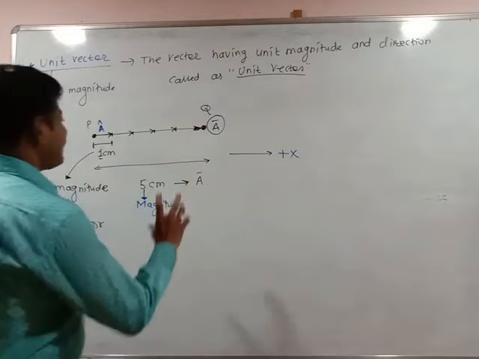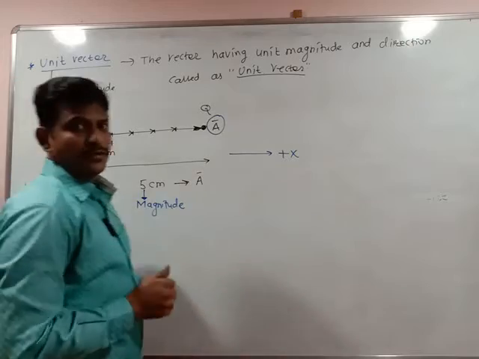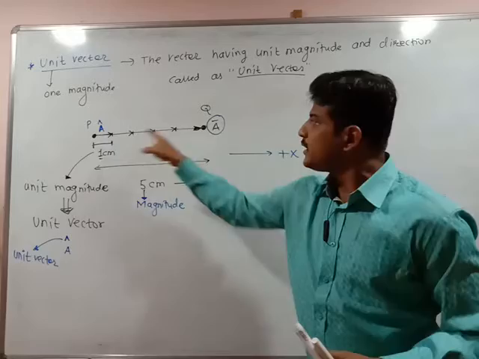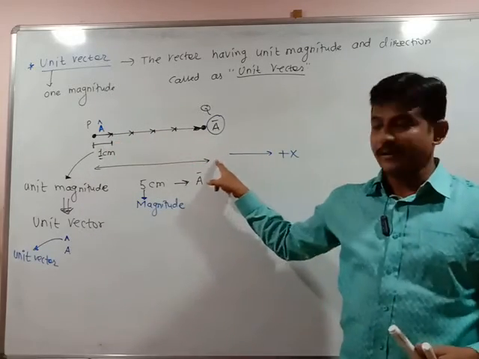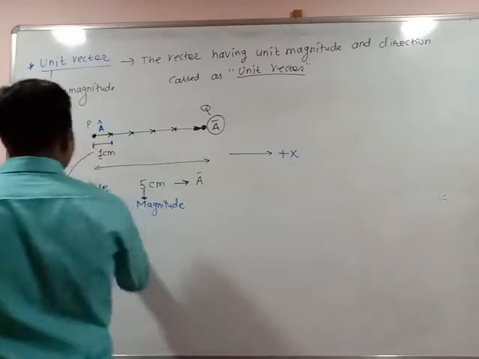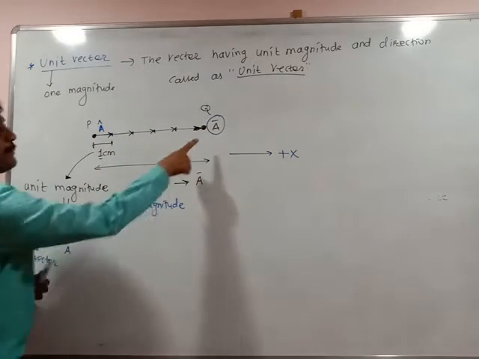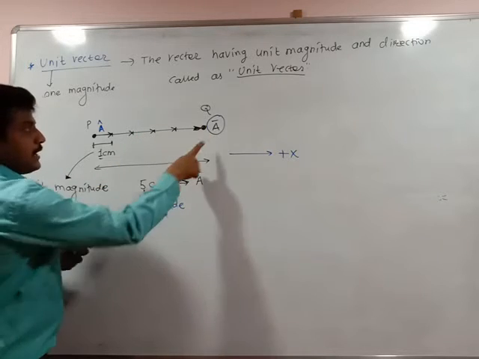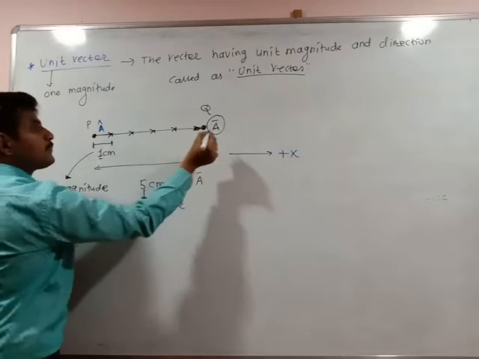So what is the relation between this unit vector and the total vector? That we are going to discuss now. What is the relation between this unit vector and this whole vector, which is called the total vector? What could be the relation between this a cap and a bar? That relation we will discuss in terms of their magnitudes. So how do we correlate the unit vector a cap and this total vector a bar? A bar has magnitude and direction. A bar is a vector. What is the magnitude of this a bar?